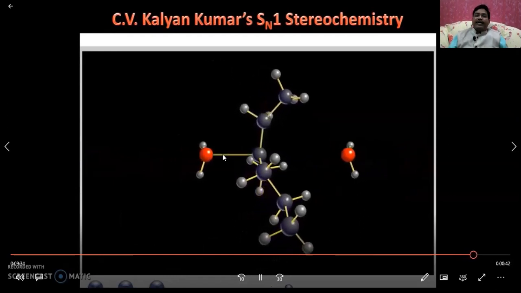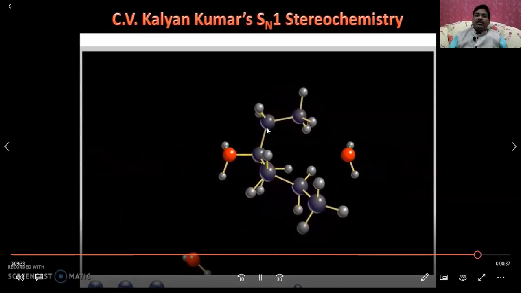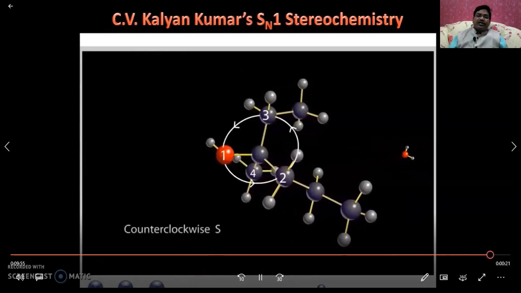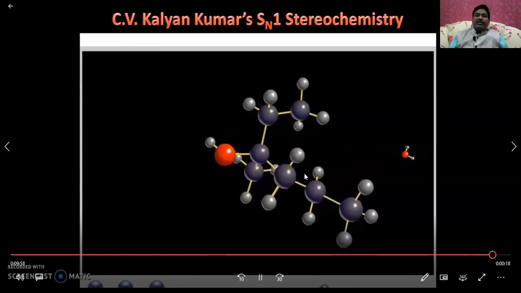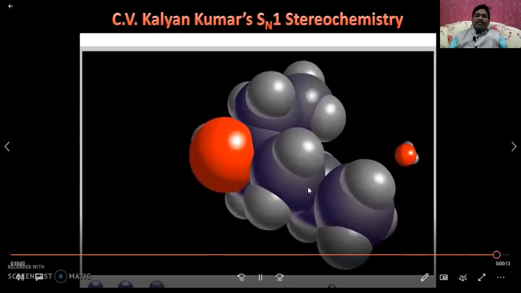When this nucleophile attacks opposite to the leaving group, that is, the opposite direction from where the leaving group is present, you will get the S configuration on the left side, accepting the proton from the oxonium ion, and you can see a beautiful animation. Here you can clearly observe that you will get the S configuration, counterclockwise. In this way, a beautiful animation is done by Kalyan Kumar sir. After viewing this, you can clearly understand and imagine how the SN1 reaction and SN2 reaction take place.